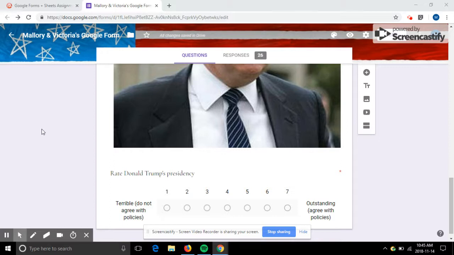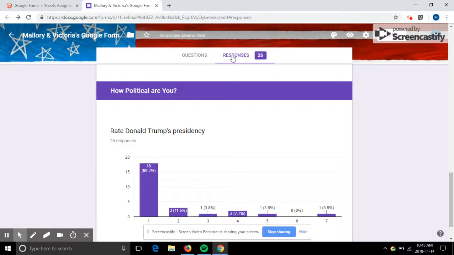Next, we're going to move to responses. As you can see, it gives us a rough breakdown of everybody who responded, showing a majority of people in column 1 for terrible, and one lonely person over here in outstanding.